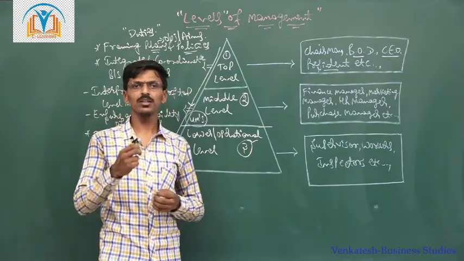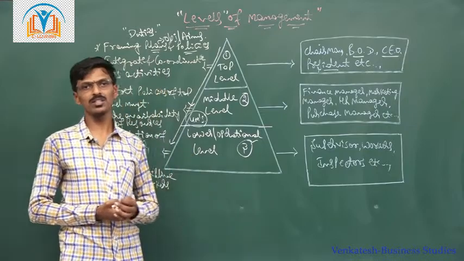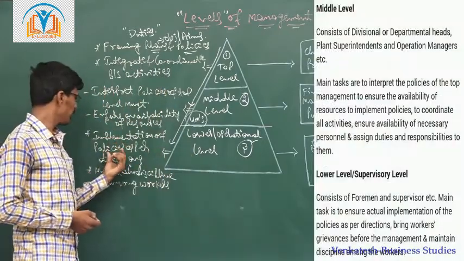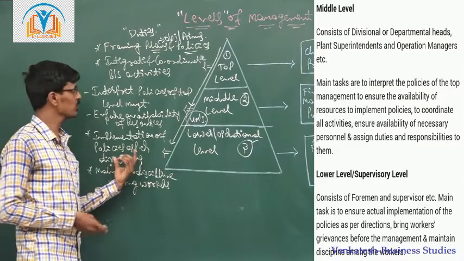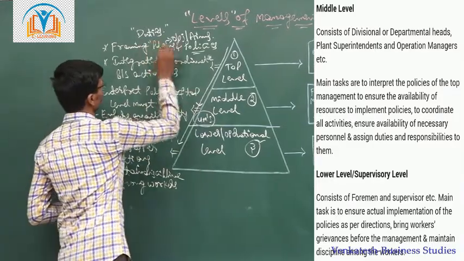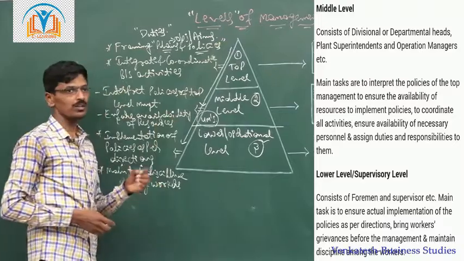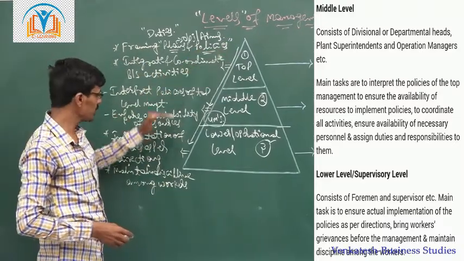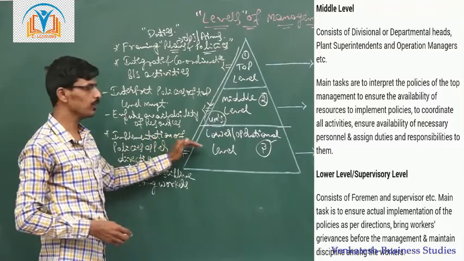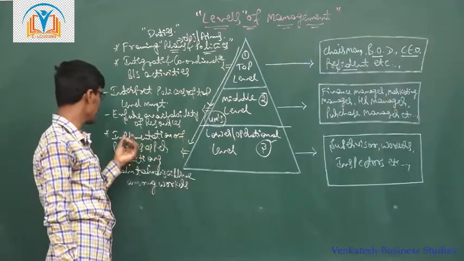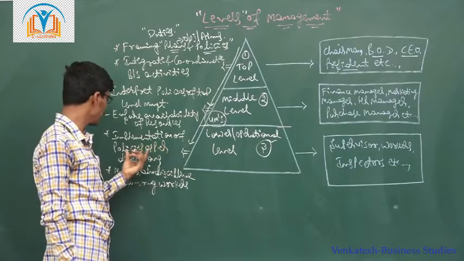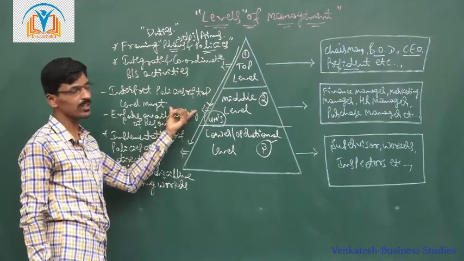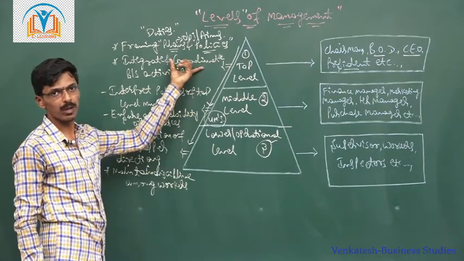The duties of lower level managers are implementation of policies as per direction. Whatever plans and policies are framed by the top level management, the implementation is done in the lower level management, as per the directions given by middle level management and top level management.